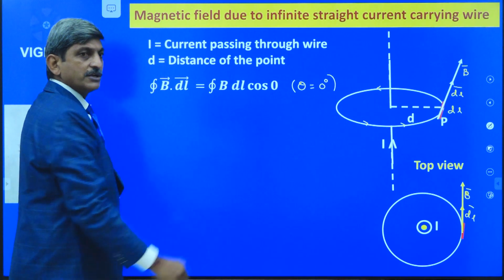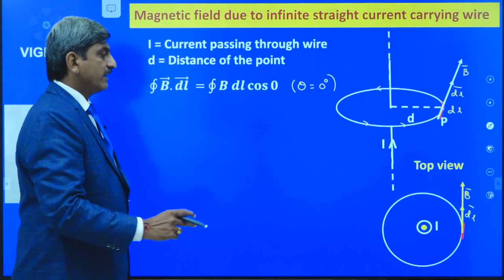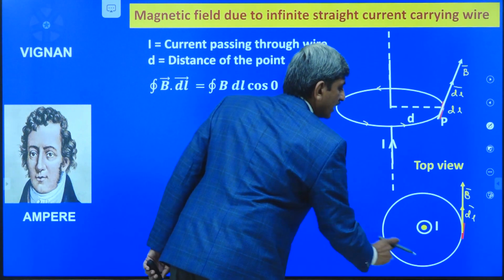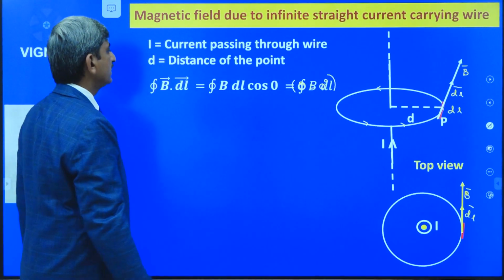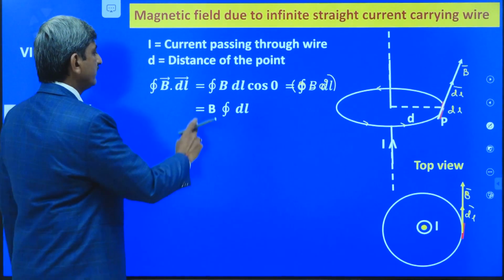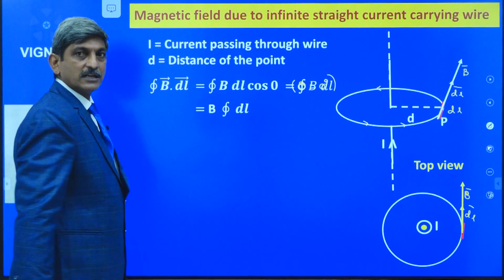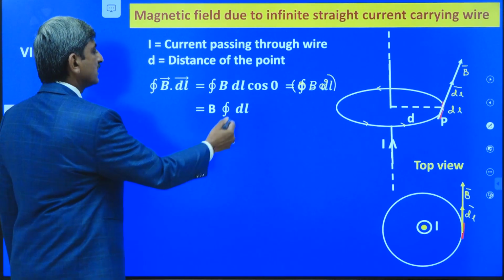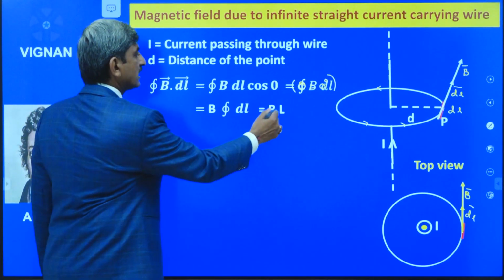We know that cos 0 is equal to 1 and B is constant everywhere on this symmetrical loop due to this current carrying conductor. That's why this B can be taken outside the integration and we can write it as B integral dl. Already we know that integral dl is equal to L. What is this L?